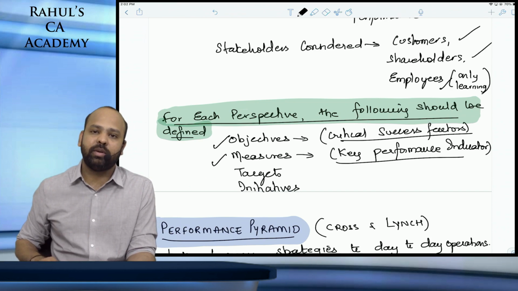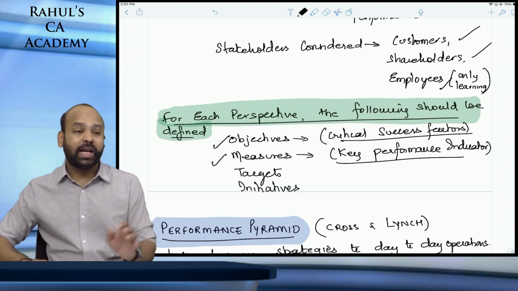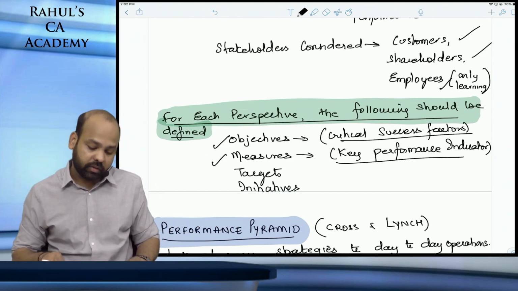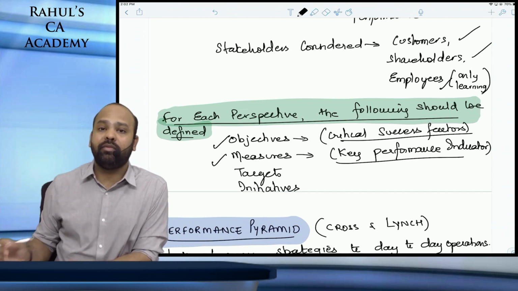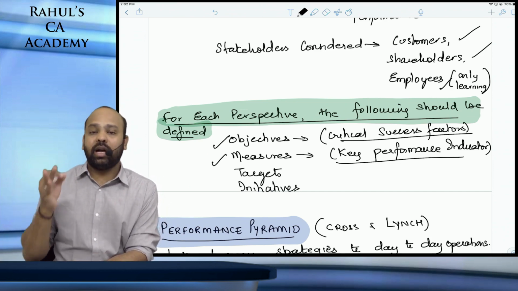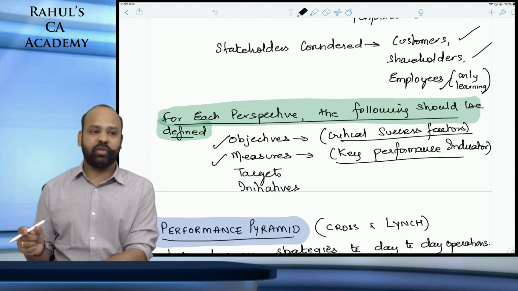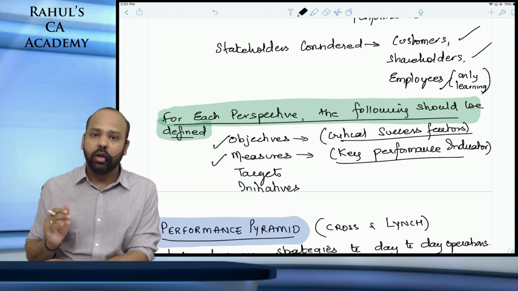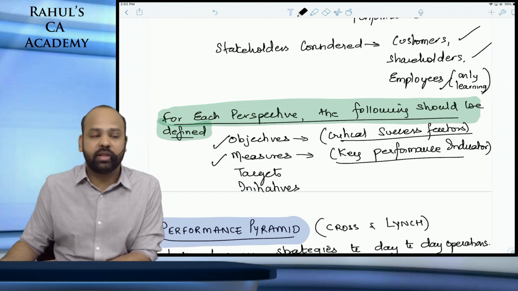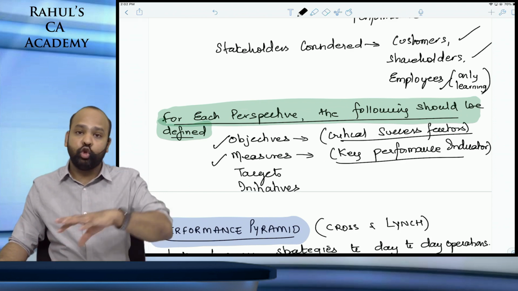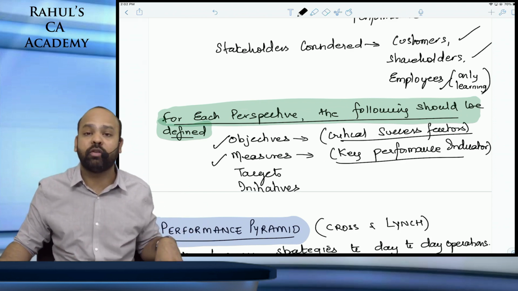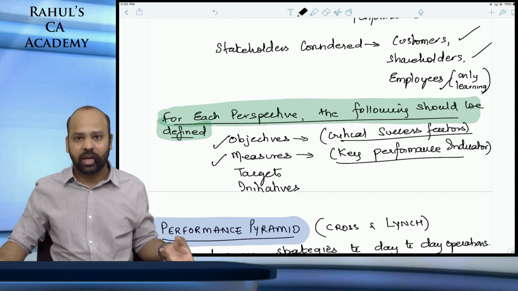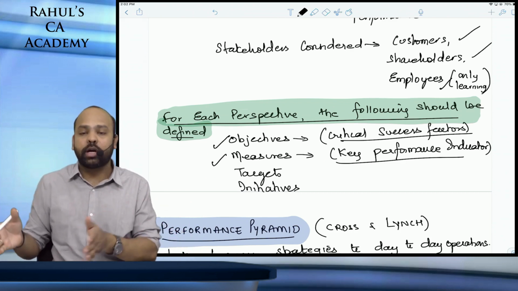In customer satisfaction, say you talk about on-time delivery as your critical success factor. Then how are you measuring that on-time delivery? Percentage of on-time deliveries. A target that you have set, say 96% should be delivered on time. What measures did you undertake for such on-time deliveries? Do you have smaller warehouses spread all across the country so that faster deliveries can be made? This is how, guys, balance scorecard reporting should be done.